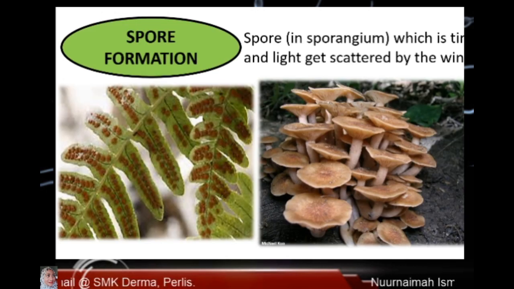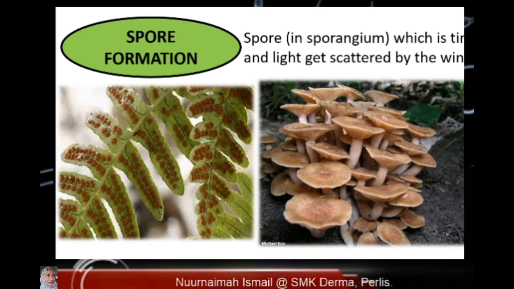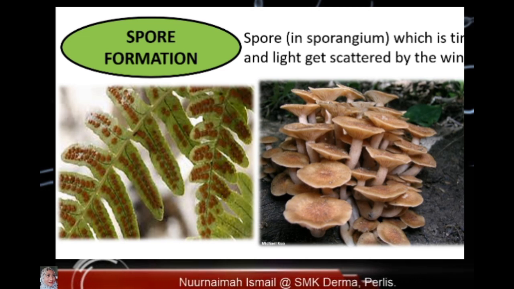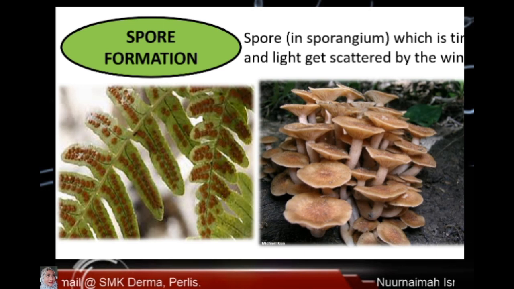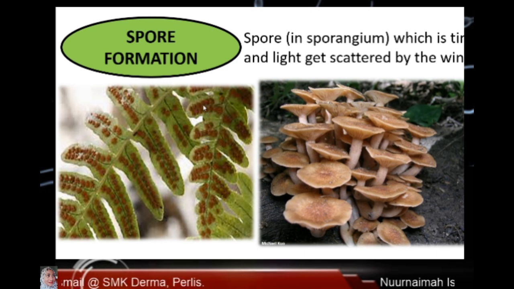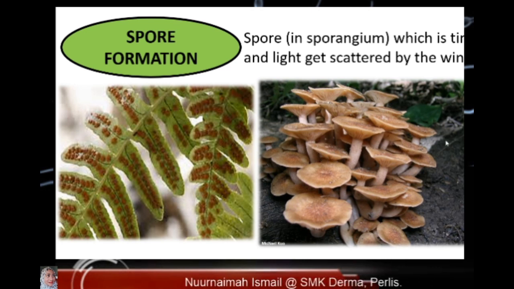Spore formation. Spore formation is the process of producing spores in the sporangium. After the sporangium breaks, the tiny and light spores get scattered by the wind. When they land on a moist place, they grow into a new plant. For example, algae, fungus, fern, and bacteria. This is spore. Okay, this one. Also, you can look here. This is spore.